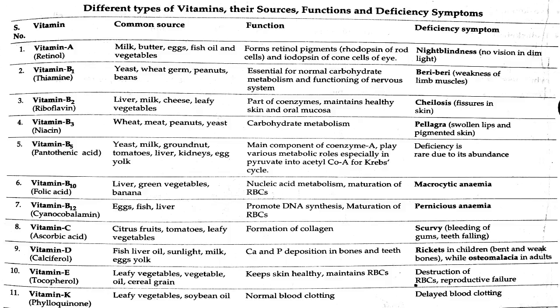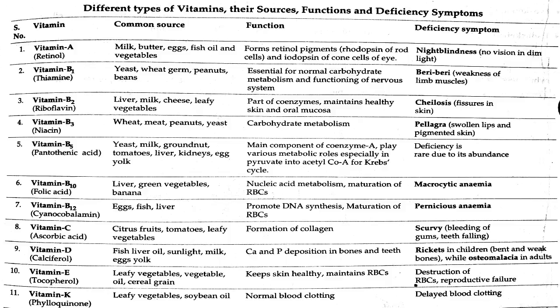Second one, vitamin B1, that is thiamine. Common sources are yeast, wheat germ, peanuts, beans. Its function is essential for normal carbohydrate metabolism and functioning of the nervous system. Deficiency of vitamin B1, that is thiamine, is beriberi, that is weakness of limb muscles.